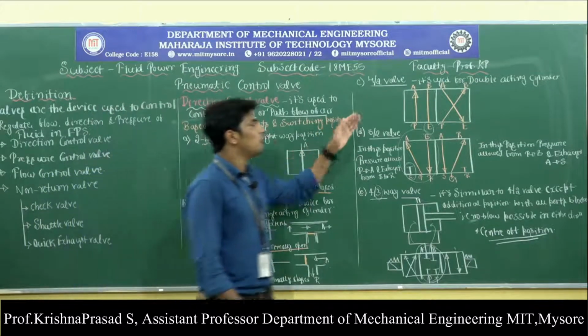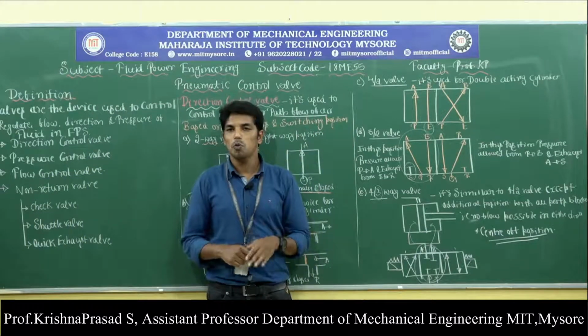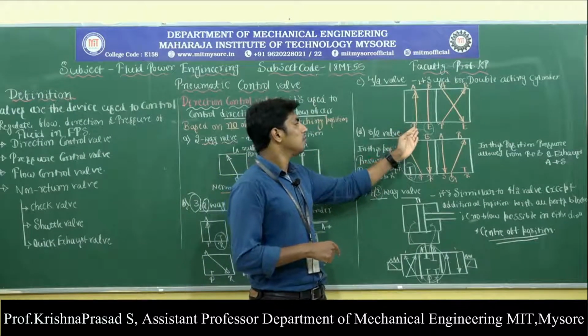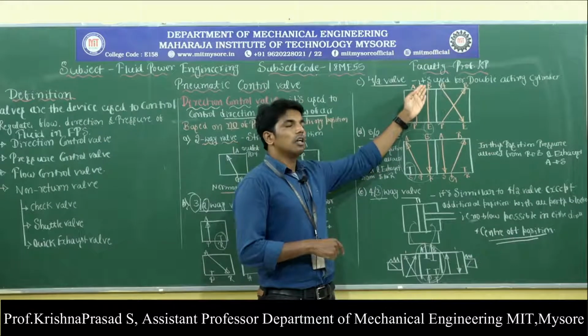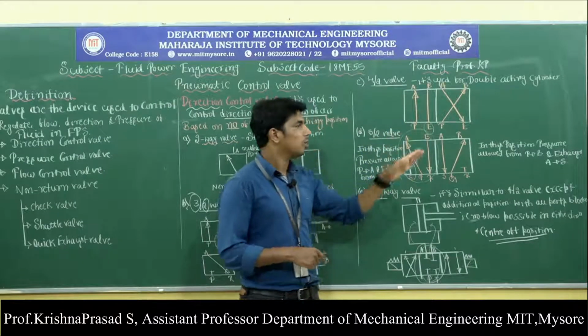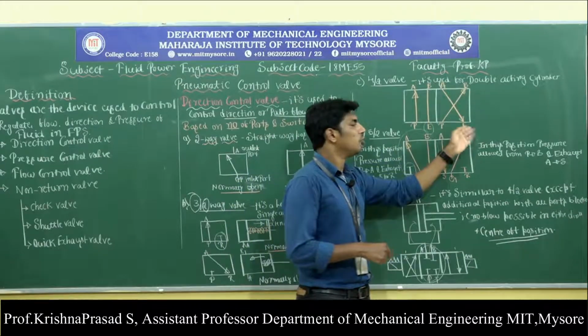So what happens in the case of 4x2 way valves? Here there are 4 ports and 2 positions. In one position, pressurized air flows from P to A, and exhaust air flows from B to E, and in the other position, P to B and A to E.